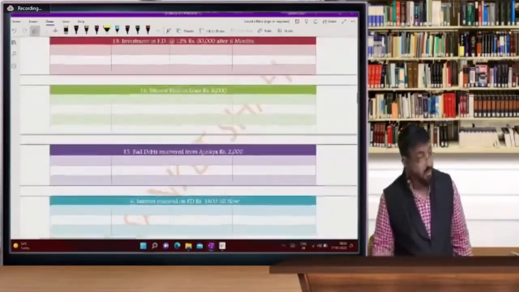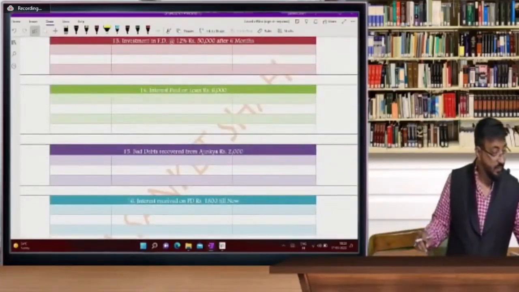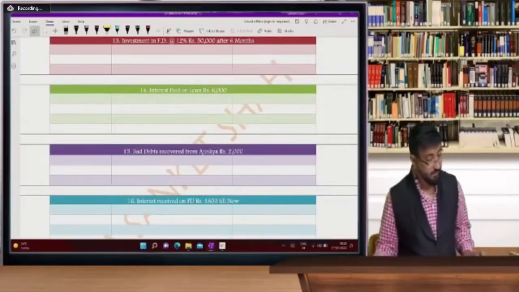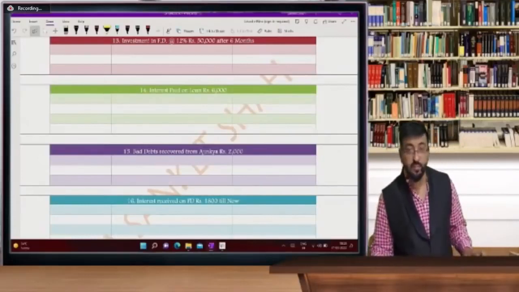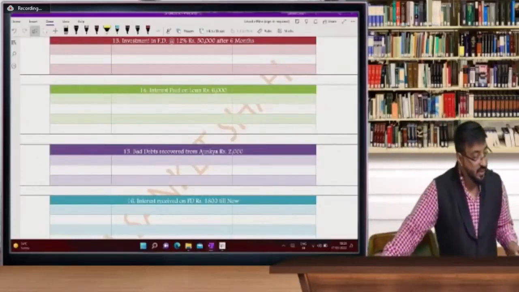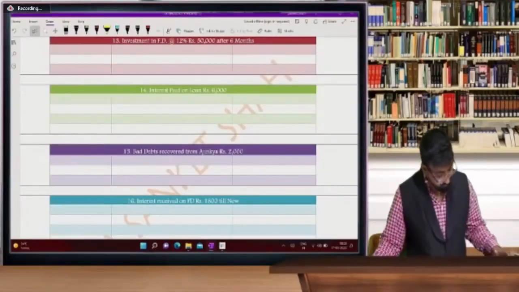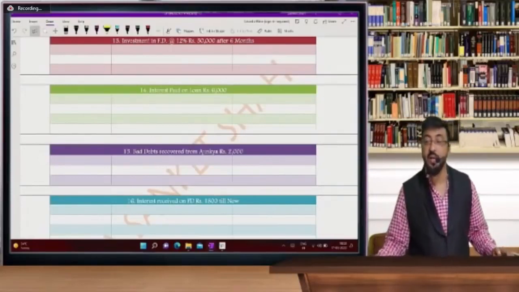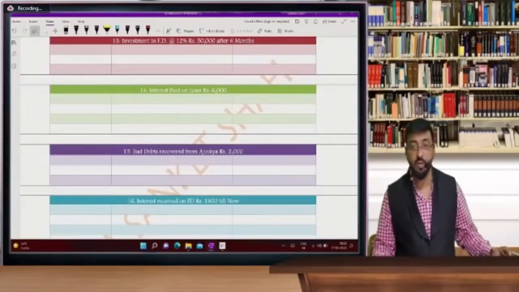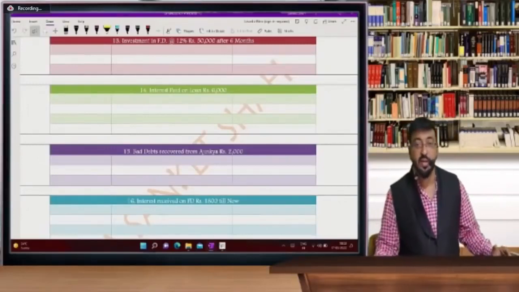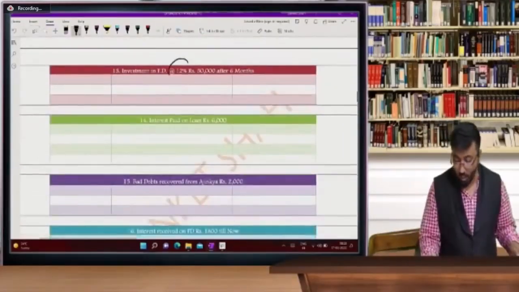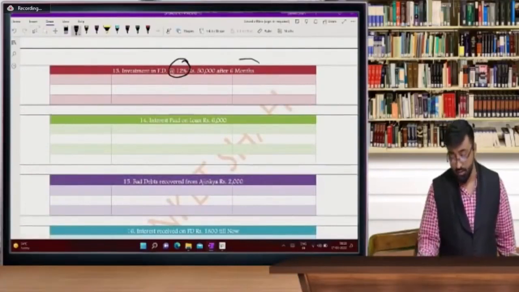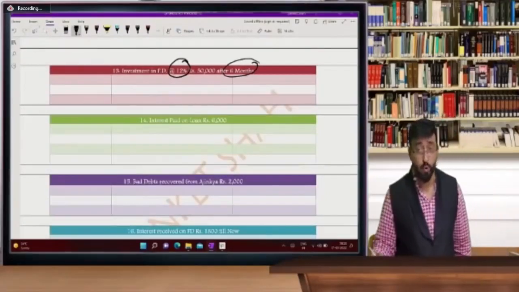Next entry, investment in FD. Investment in FD. Yes, everyone. बताइए बच्चों, इन्वेस्टमेंट इन एफडी की एंट्री क्या करोगे? Yes, tell me fast, what is the entry that you are going to pass? इन्वेस्टमेंट इन एफडी एट 12%. What is 12% and what is the interest accrued?